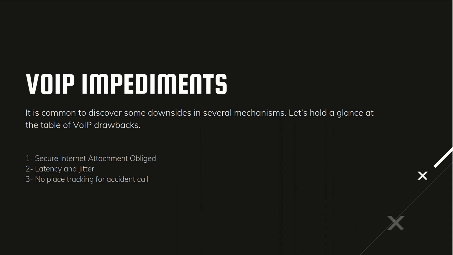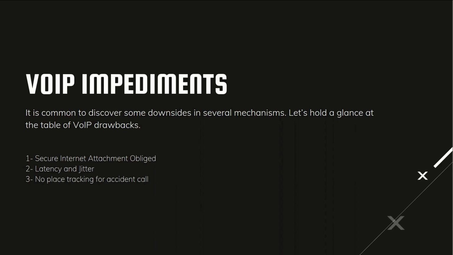the location is also not traceable if someone makes an emergency call. So basically, if a person makes a normal call, he or she will get the location. We can track the location the user is calling from. Now if someone makes an emergency call from VoIP, then it is not traceable. It's very hard to trace from it.